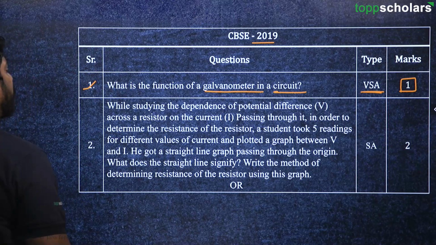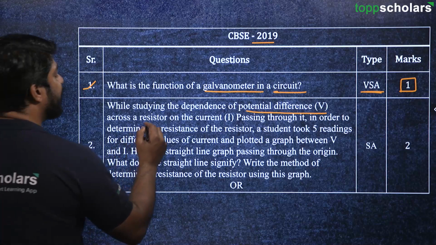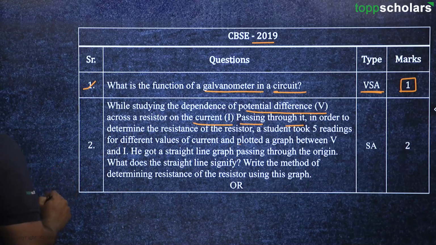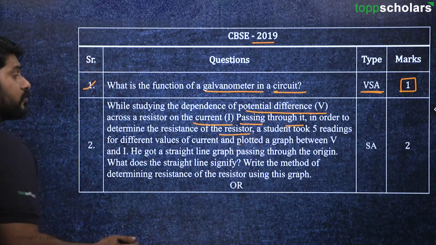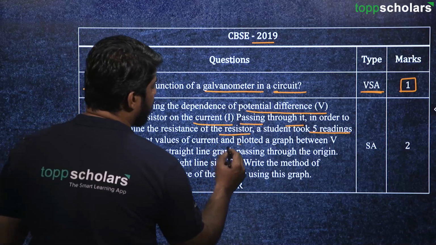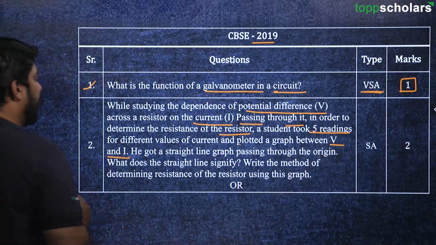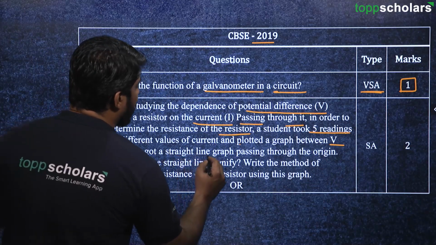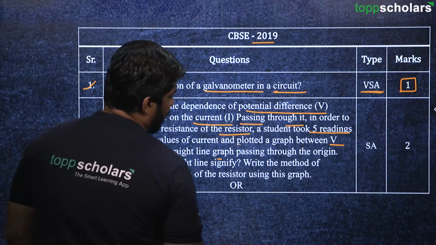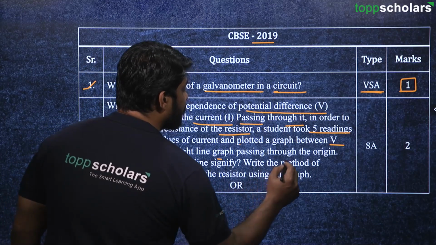Then we have got the second question. While studying the dependence of potential difference across a resistor on the current passing through it, in order to determine the resistance of the resistor, a student took 5 readings of different values of current and plotted a graph between V and I. He got a straight line graph passing through the origin. What does the straight line signify? Write the method of determining resistance of the resistor using this graph.